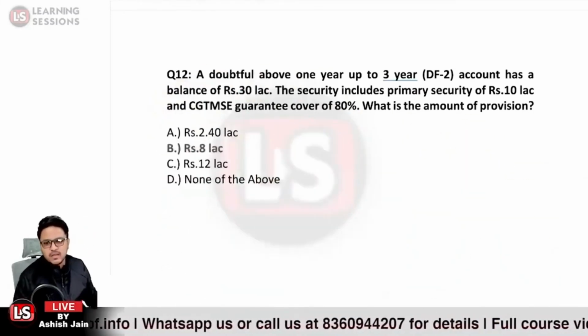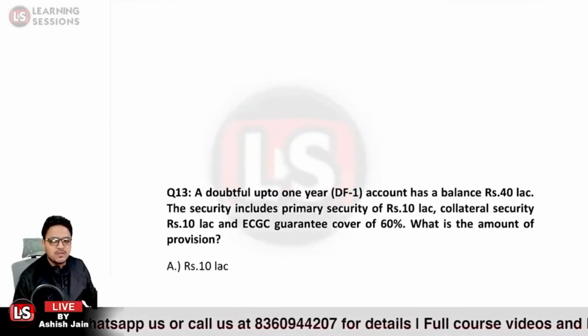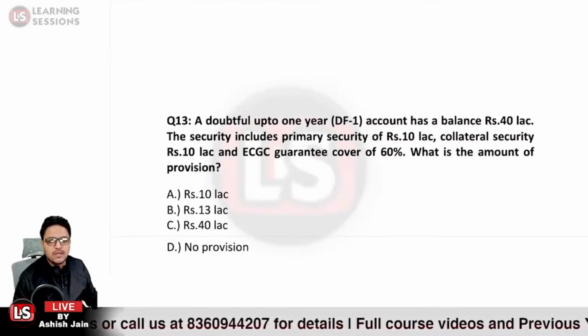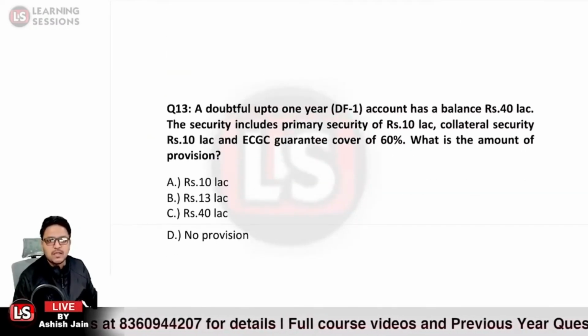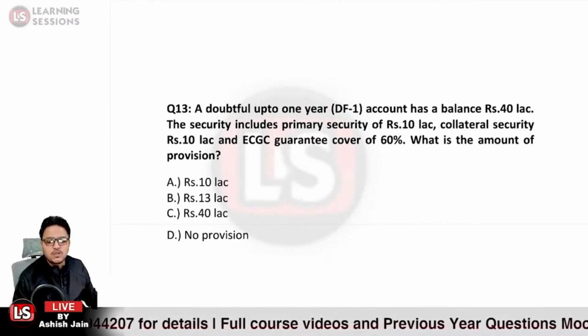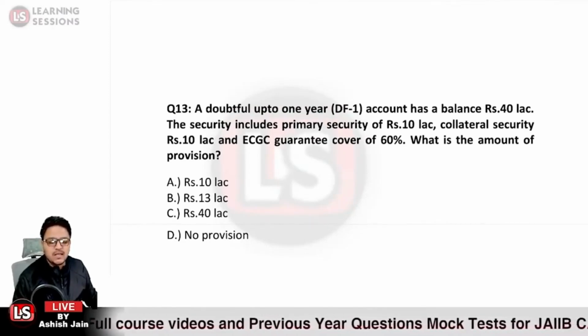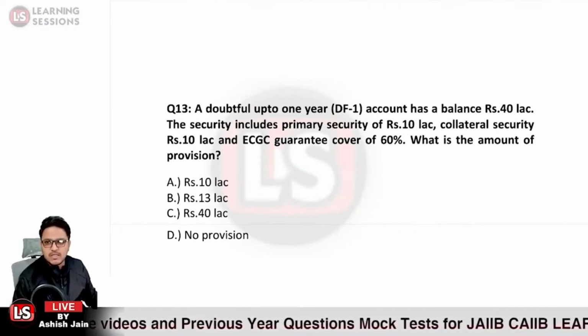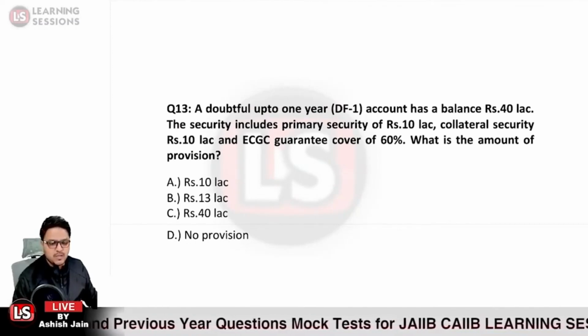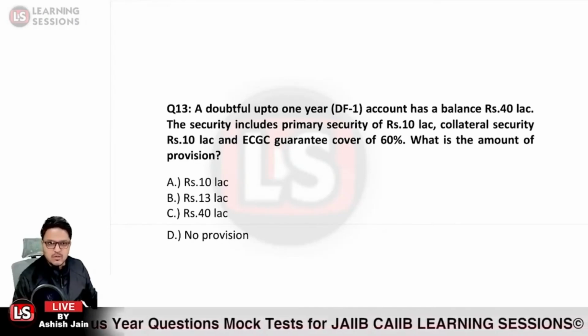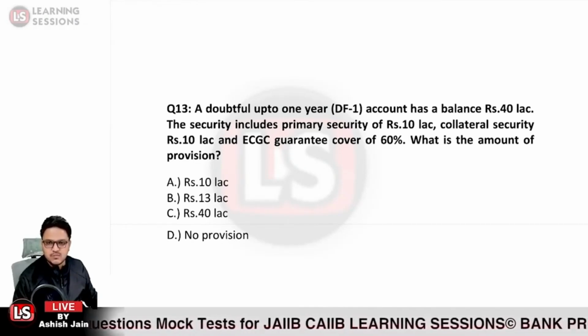Is that clear? Now let's move to the next question, which says a doubtful up to 1 year account has a balance of 40 lakh rupees. The security includes primary security of 10 lakh, collateral security of 10 lakh, ECGC guarantee cover of 60%. What is the amount of provision that is to be created? So we are well aware of the concepts now. So kindly do answer at the earliest.